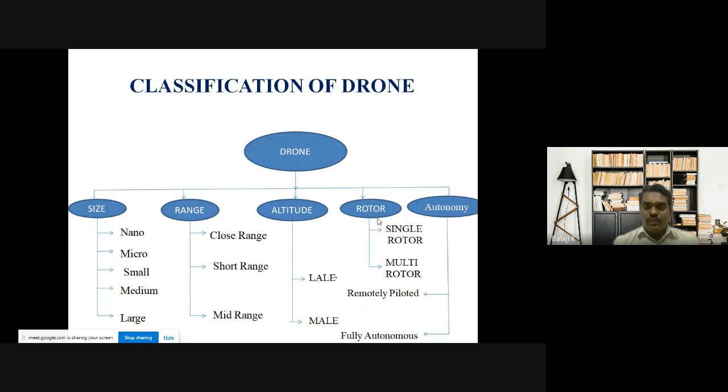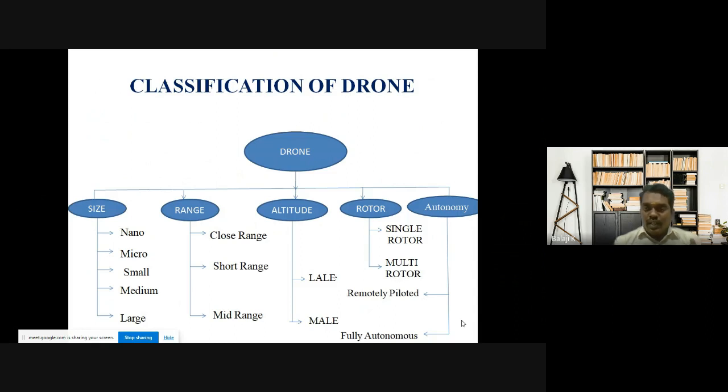Next is rotor. Rotor means the rotating components. Based on that, drones are classified into single rotor and multi-rotor. Based on autonomy, that means operations, they are classified into remotely piloted and fully autonomous. Remotely piloted means a drone pilot operates the drone to complete the decided task. Fully autonomous means everything is pre-programmed, so the drone flies automatically and completes the assigned task. So that is the classification.